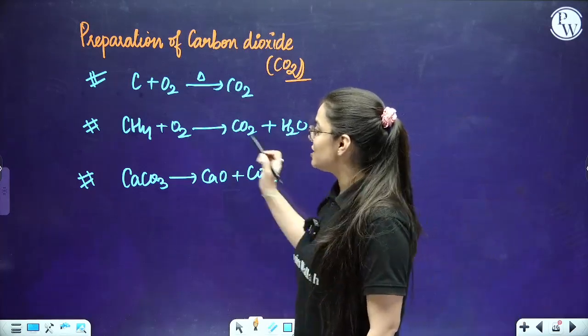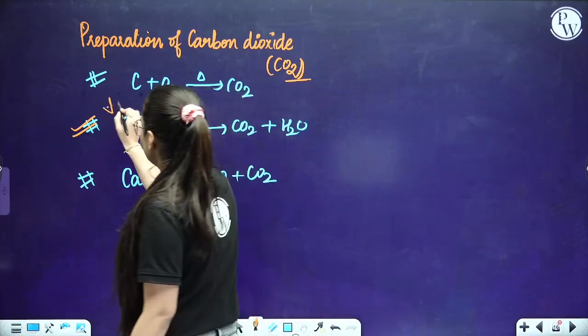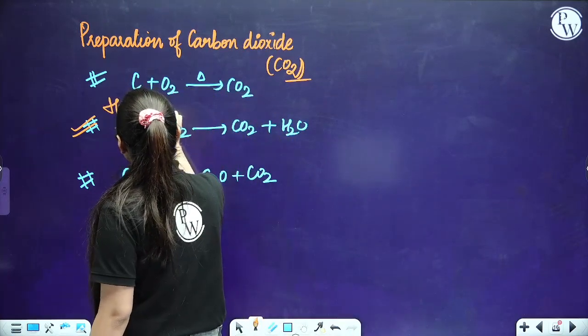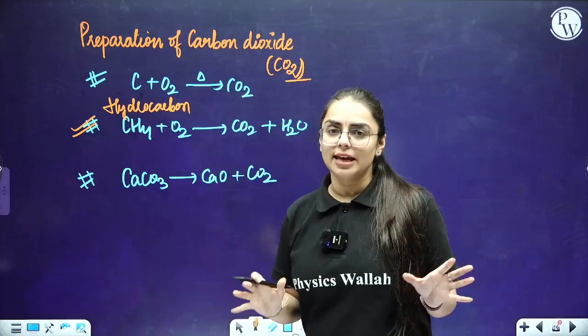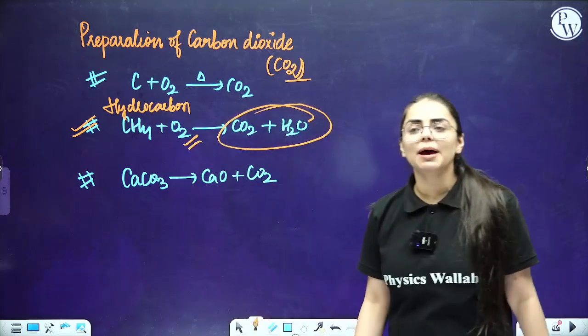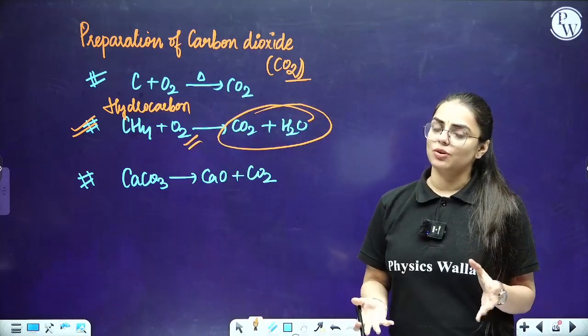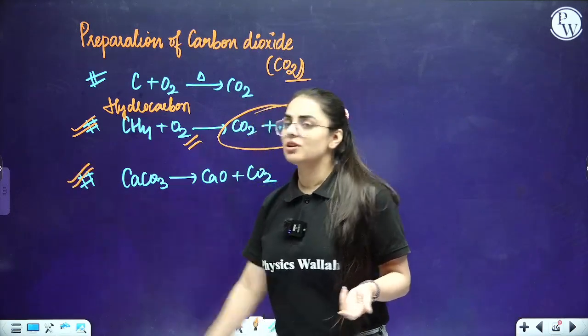One more reaction, students: when you take any hydrocarbon, generally the alkanes, and react that hydrocarbon with oxygen, what are you going to obtain? We are going to obtain CO2 and water. Carbon dioxide is produced. There is one more reaction, students, that is, the industrial way to prepare that.